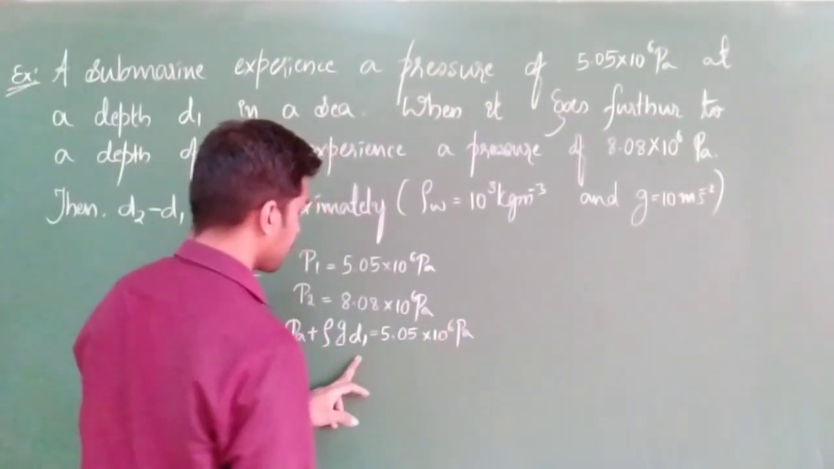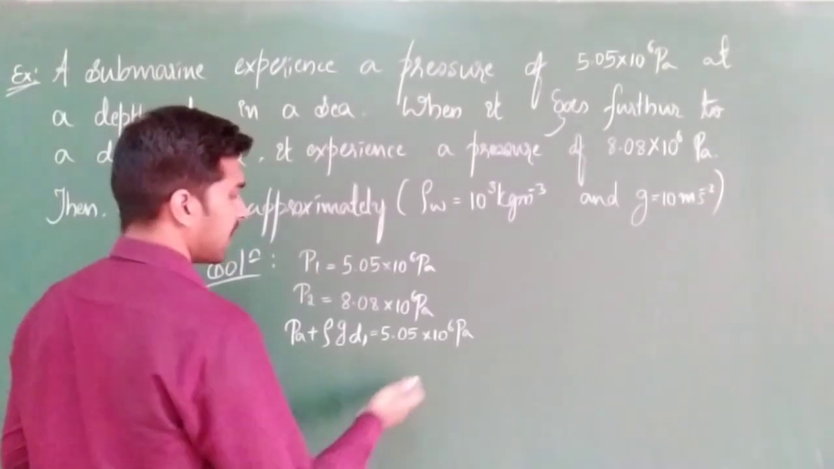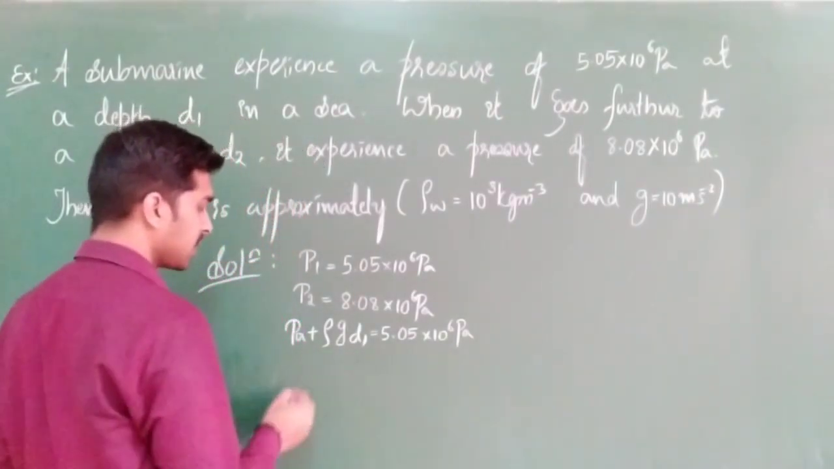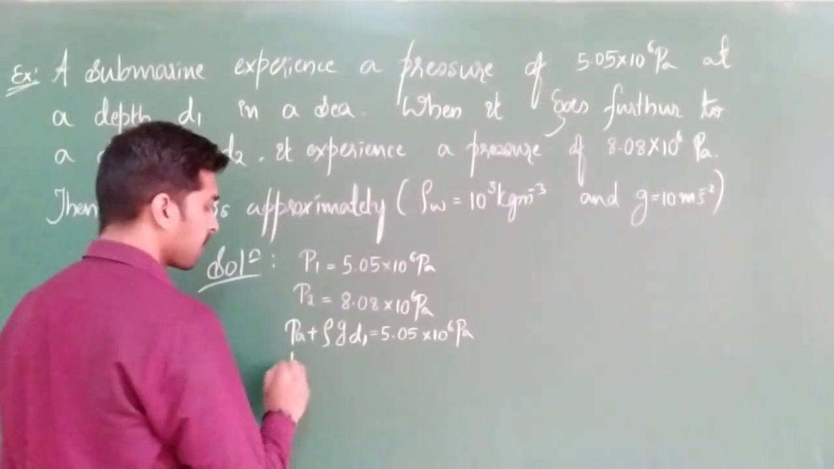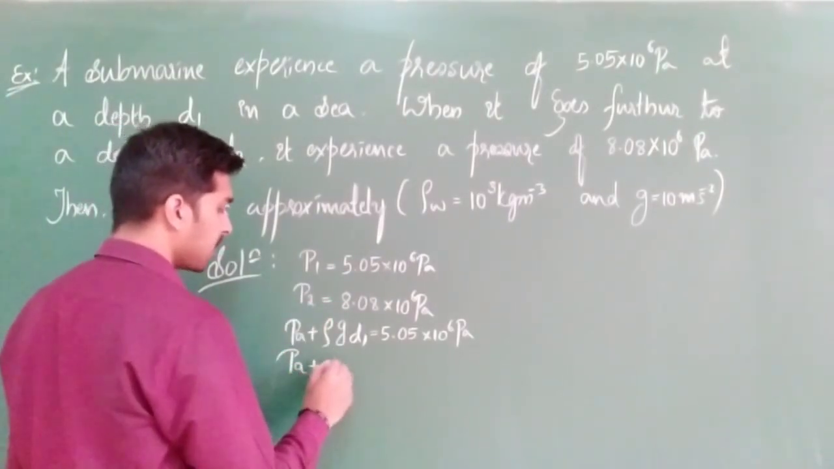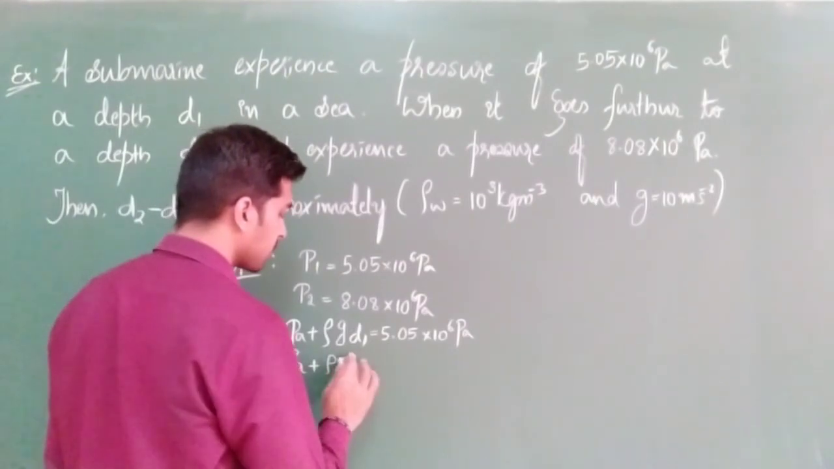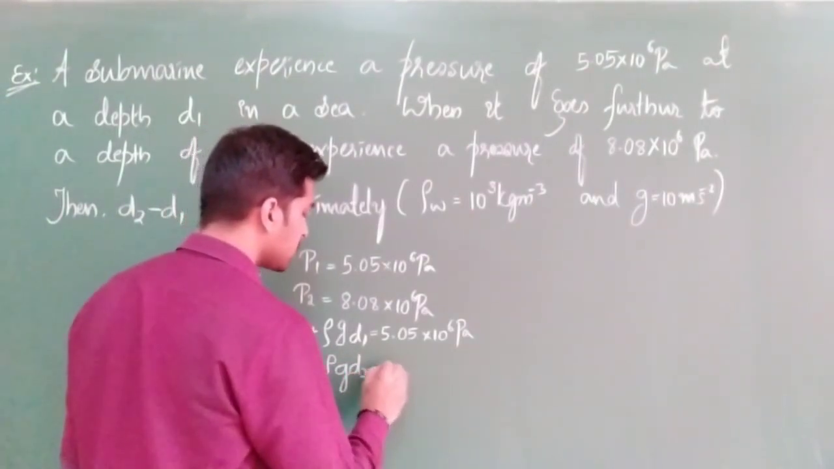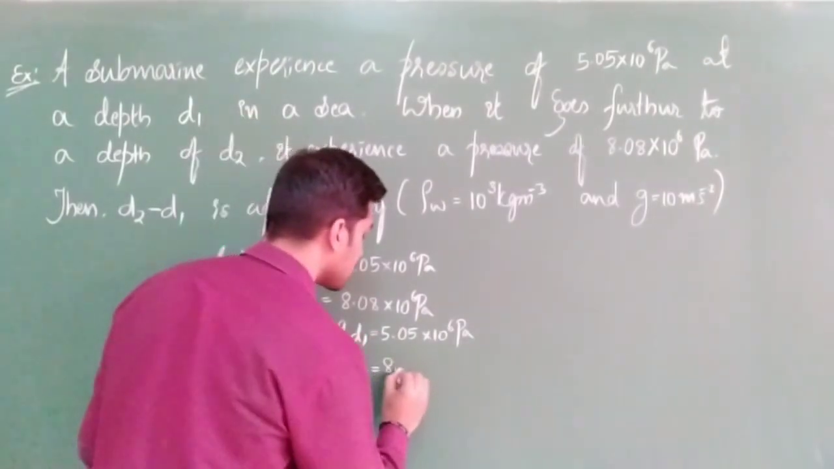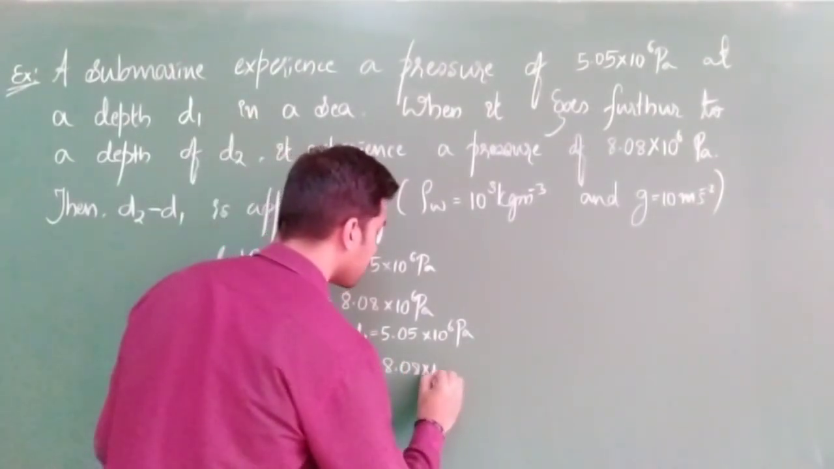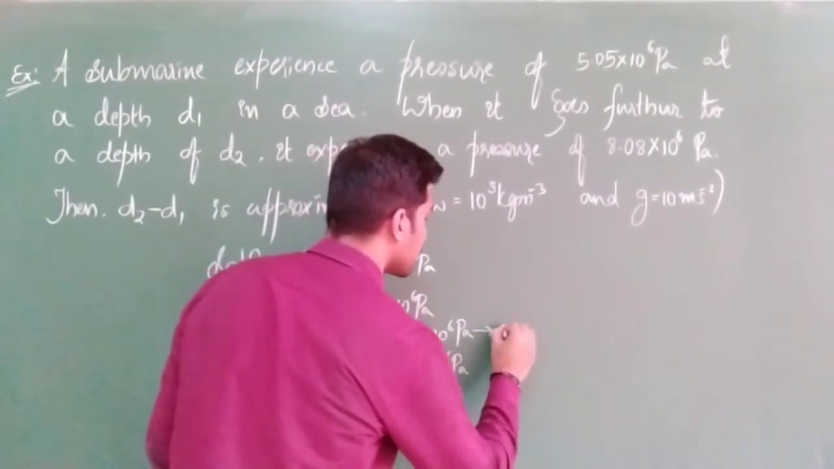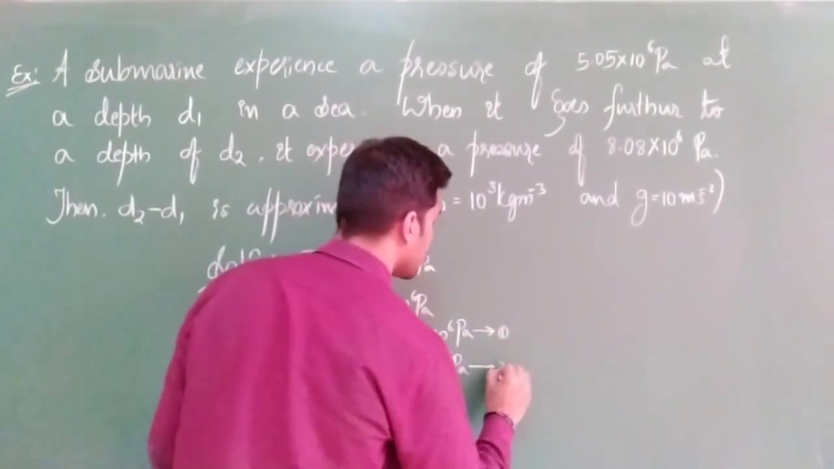Clear? Next, directly you can write 5.05 into 10 to the power of 6, no need to write assignments. Next, for the second one, what can we write? PA plus rho g D2 is equal to 8.08 into 10 to the power of 6 Pascal. We are calling this equation number 1, and this equation number 2.